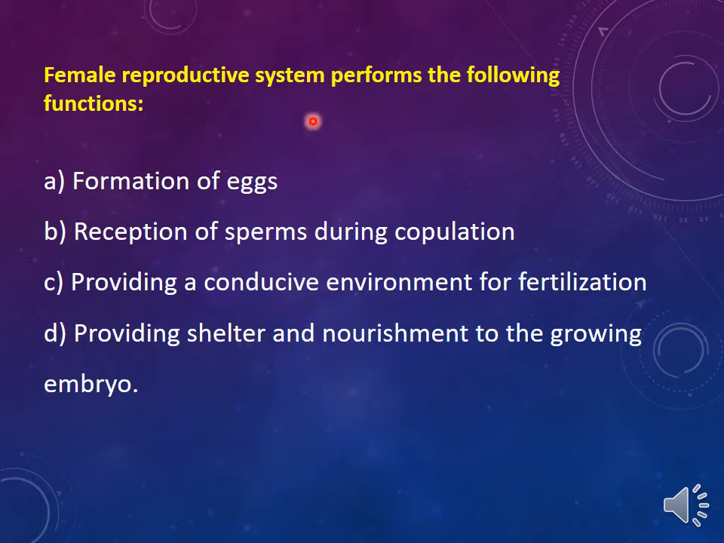The female reproductive system performs certain functions, including formation of eggs, reception of the sperm during copulation, providing a conducive environment for fertilization, and providing shelter and nourishment to the growing embryo.